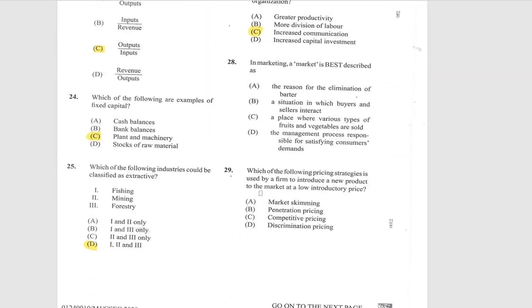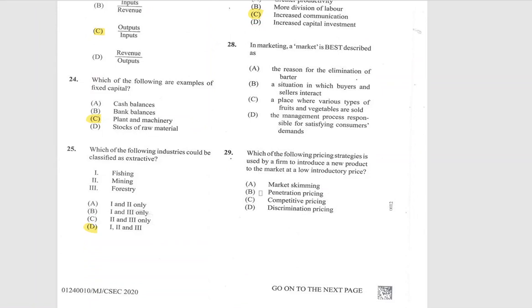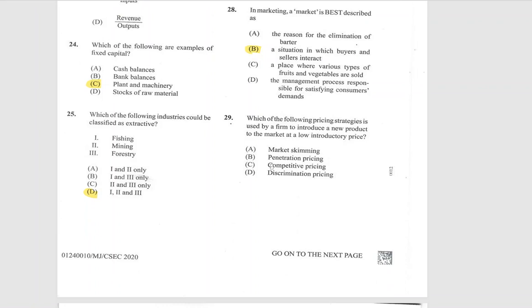In marketing, a market is described as A. The reason for the elimination of barter. B. A situation in which buyers and sellers interact. C. A place where various types of fruits and vegetables are sold. Or D. The management process responsible for satisfying consumers' demands. We are going with B. A situation in which buyers and sellers interact, because that is what we define a market in business.